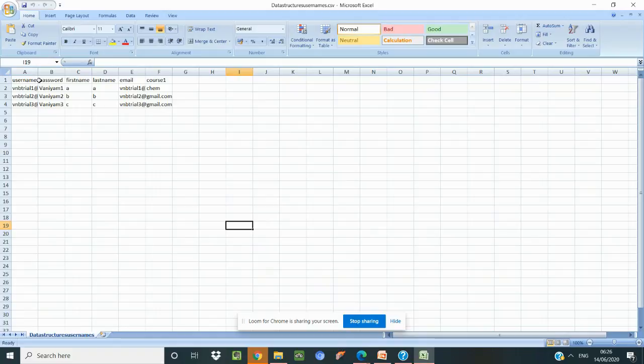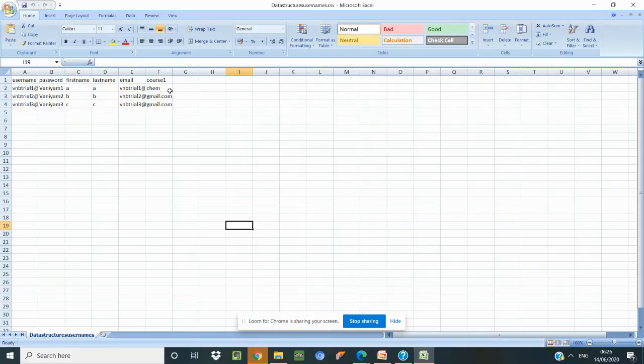Apart from this, whatever information we want to have in our Moodle with respect to the students for the course, we can have all that data here. So here we have a username, password, first name, last name, email, and courses. I have just given a chemistry course like that.